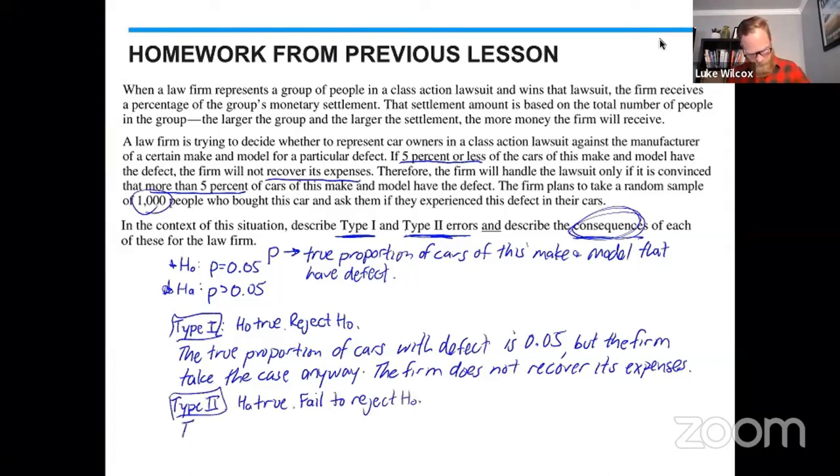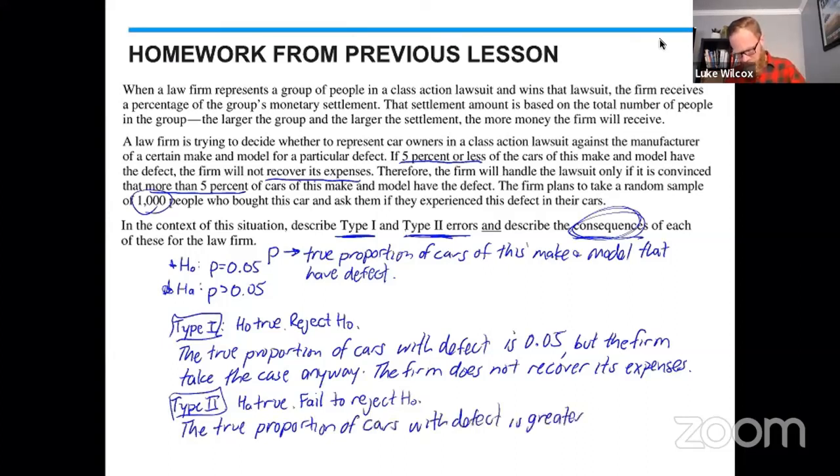In other words, the true proportion of cars with the defect is now greater than 5%, greater than 0.05. But the firm makes a mistake and they go with the null hypothesis, which says that it's only 5%, in which situation they would not take the case. So the mistake or the error that the firm would make here is, we're going to say, but the firm doesn't take the case. And they really should have.